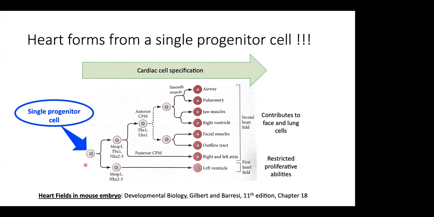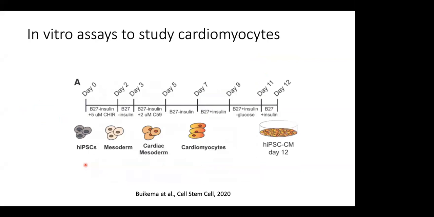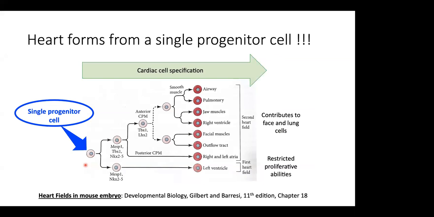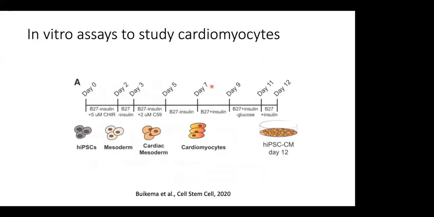This is what I want you to remember. And people have used the fact that a single progenitor cell can give rise to the entire heart. They have used this information and tried to build in vitro assays, like assays in a dish, to build an experimental model that can be easily manipulated, tested, and tried.